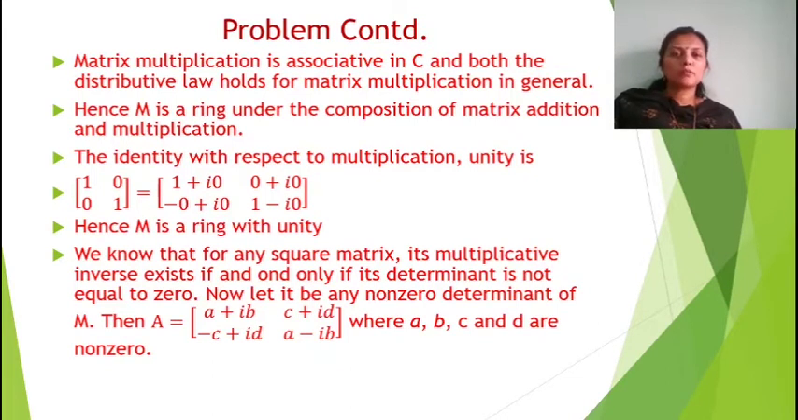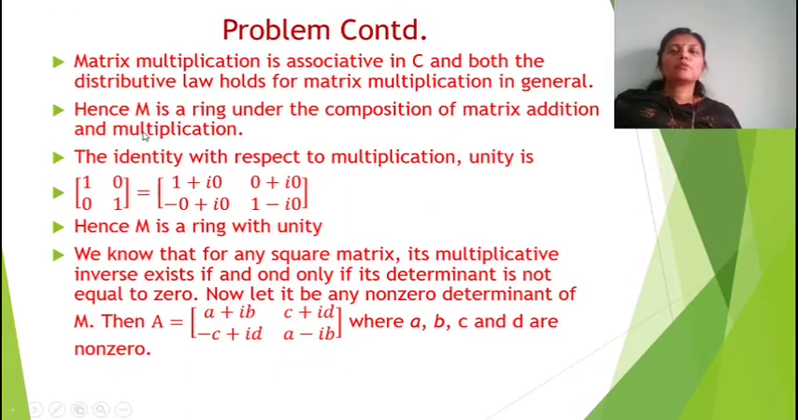Now matrix multiplication is associative in C, and both distributive laws hold for matrix multiplication in general. Therefore, we have proved the ring axioms R2 and R3. Hence M is a ring under the composition of matrix addition and multiplication.